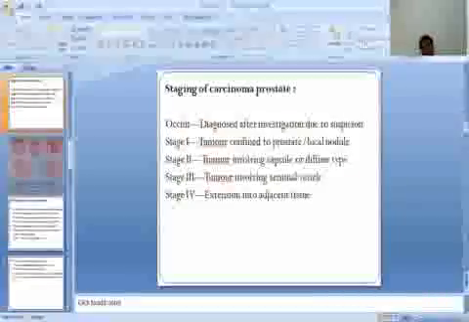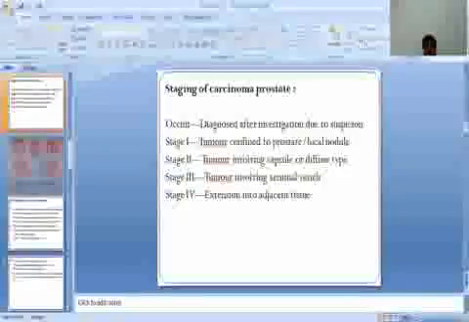Now, in this PPT, we will discuss staging of carcinoma of the prostate. Occult: diagnosed after investigation due to suspicion. Stage one: tumor confined to the prostate or a local nodule.